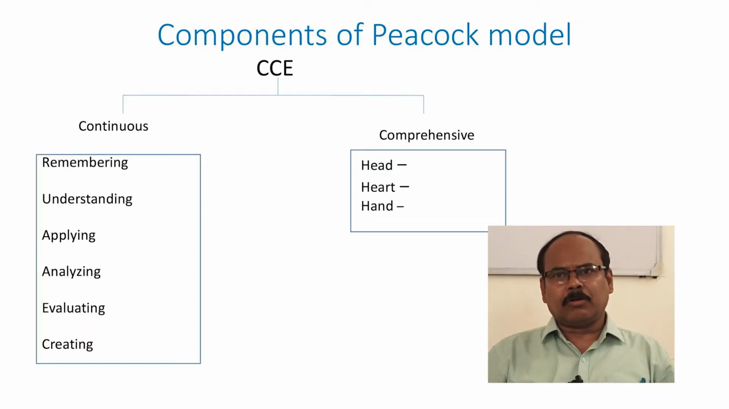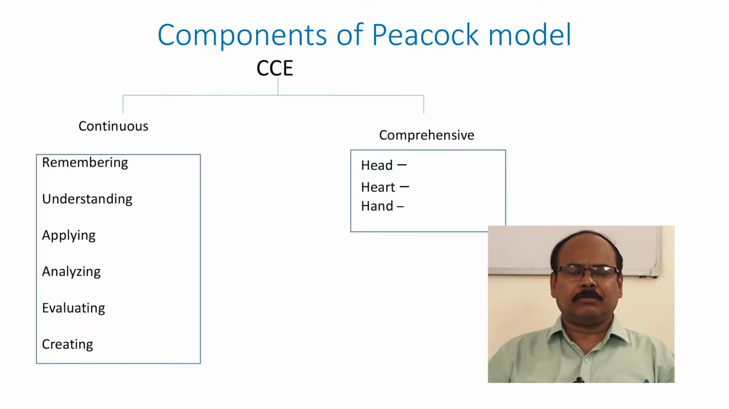Periodicity, continual, in that sense we use formative evaluation, and periodicity we use in that case of summative evaluation. In the continuous and comprehensive evaluation, there are two aspects. One aspect is continuous and another aspect is comprehensive.